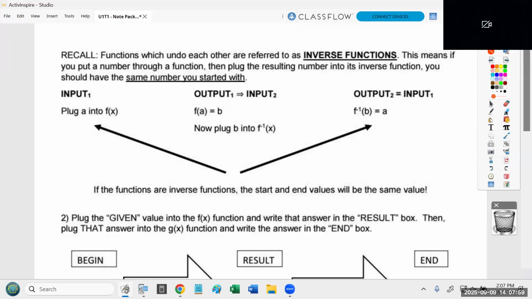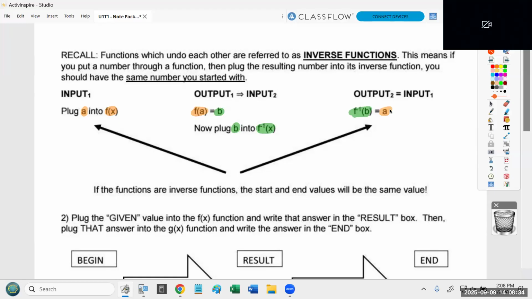Here's what that's basically saying. If I give you a function and I tell you, plug a number into it, plug a into that function, the function will take a and it will turn it into another number. So the function takes a, turns it into b. Well, if you then take b and plug b into the inverse function, the whole idea is that when you plug b into the inverse function, it gets you right back to the value you started with. That is the nature of inverse functions. The function turns an a into b, the inverse function turns b right back into a.